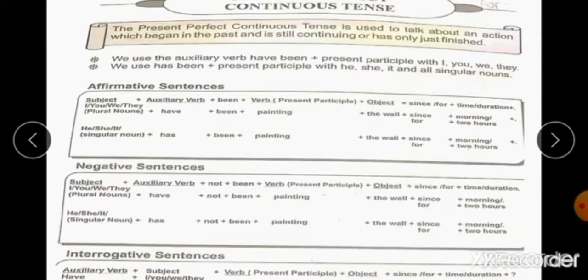Been. Students, what is been? Been is the third form of be. Be shows the continuity.